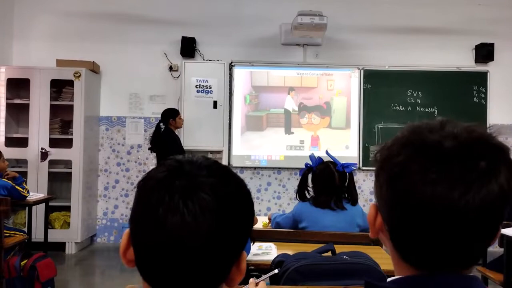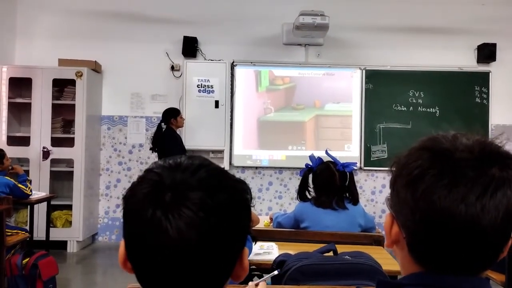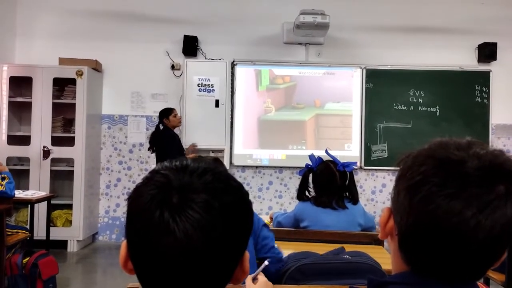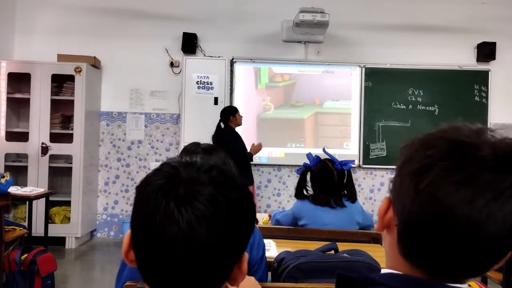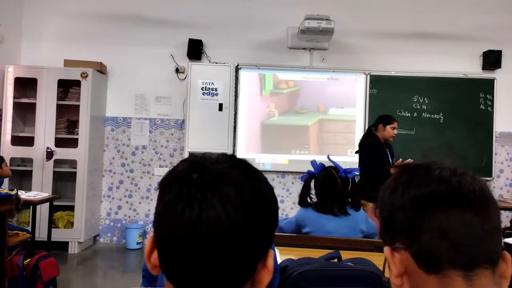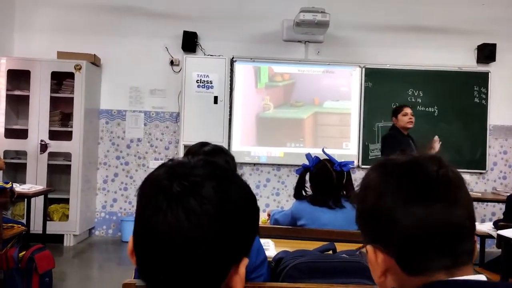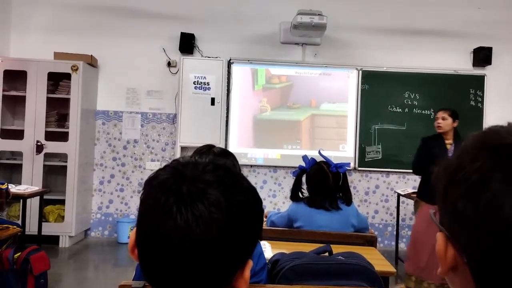What's that sound? Leaky taps waste a lot of water. Click the tap to fix it and save water. Now, water conservation, as I told, means that we have to stop wasting water. So here there is a leaking tap, and whenever there is a leaking tap, what are we supposed to do? We are supposed to repair it.